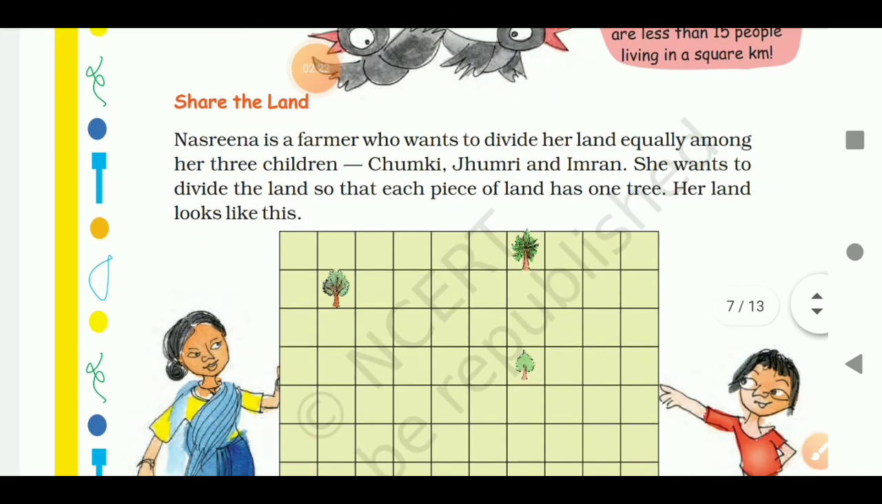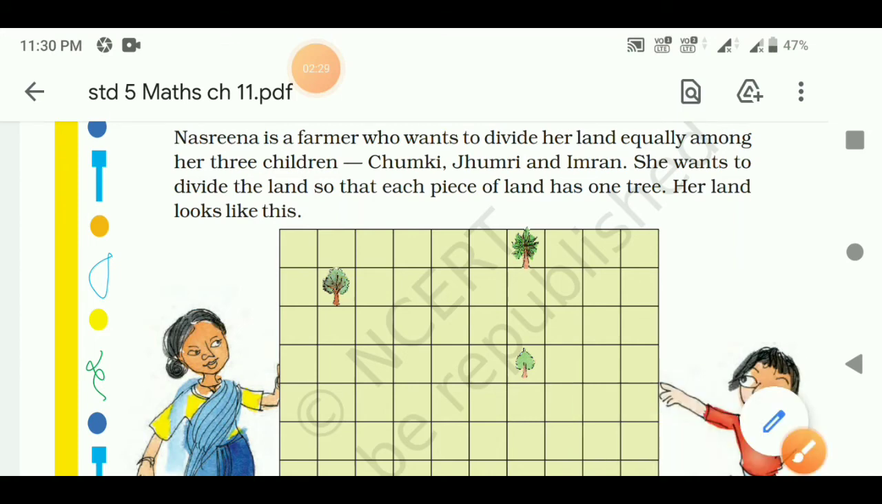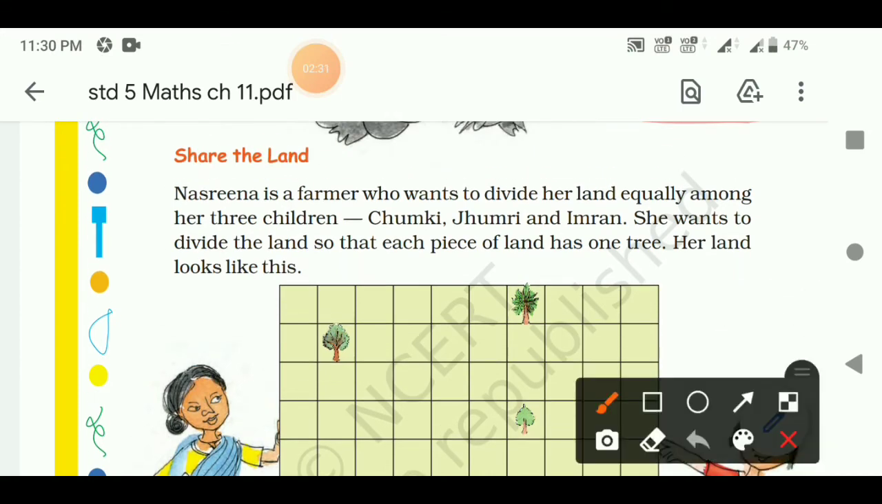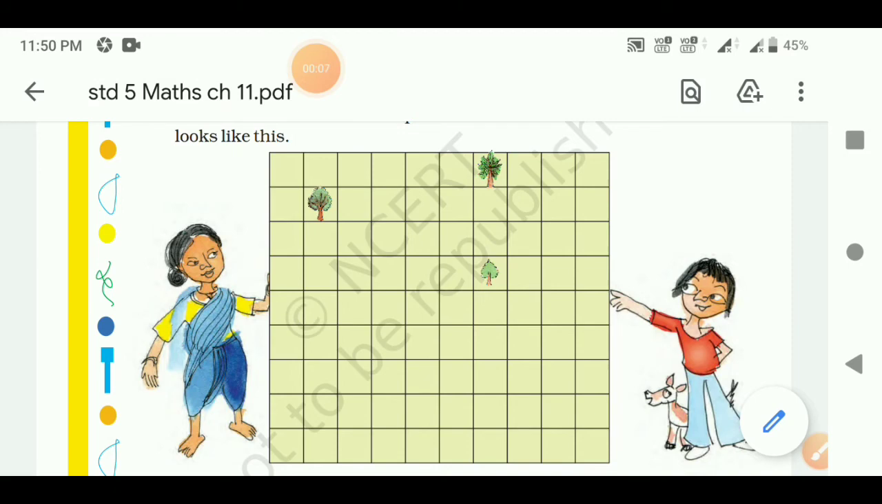Now come to this topic, share the land. Nasrina is a farmer who wants to divide her land equally among her 3 children, Chumki, Zumri and Imran. She wants to divide the land so that each piece of land has 1 tree. Her land looks like this. Students, here you can see Nasrina's land, and she wants to divide this land equally among her 3 children, Chumki, Zumri and Imran.